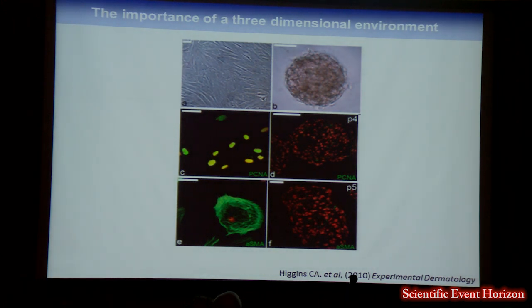So we grew human dermal papilla cells in hanging drop cultures, 3,000 cells, and we formed dermal spheroids, which are 150 microns in diameter. And actually, in vivo, human dermal papilla cells don't proliferate. They also don't express alpha-smooth muscle actin, but as soon as you put them into culture to grow them, they of course start proliferating. And they also switch on expression of alpha SMA, which is a well-known marker of dermal papilla cells in vitro. However, when we grew dermal papilla cells in hanging drops to form these dermal spheroids, they quickly stopped dividing, and after about 30 hours, they also switched off alpha-smooth muscle actin expression, which was quite encouraging.